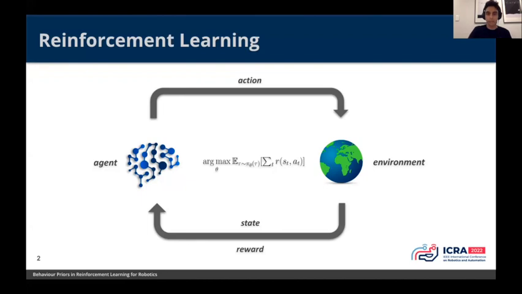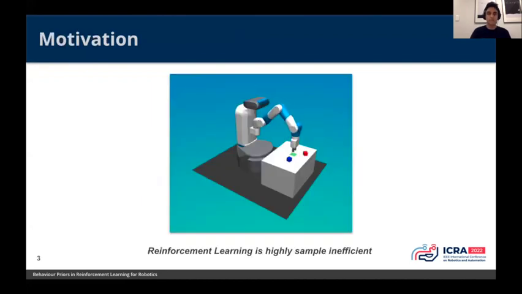But one big problem with this is that reinforcement learning is highly sample inefficient. In order to learn this policy, it has to collect all this data from the environment. And one problem is it usually does this randomly, relying on random search of the various actions it can take in the environment, and this can be particularly hard to learn a policy with. At the same time, the current algorithms don't make effective use of the data that they've got to learn the policy. So overall, this makes reinforcement learning highly unsuitable for real-world robotics.